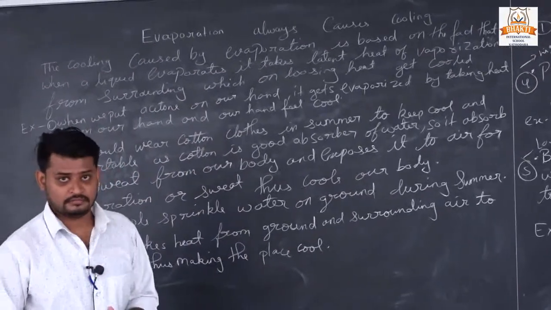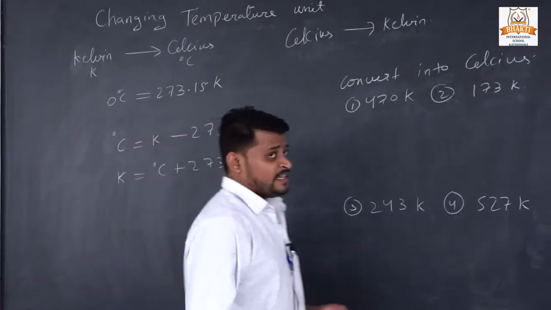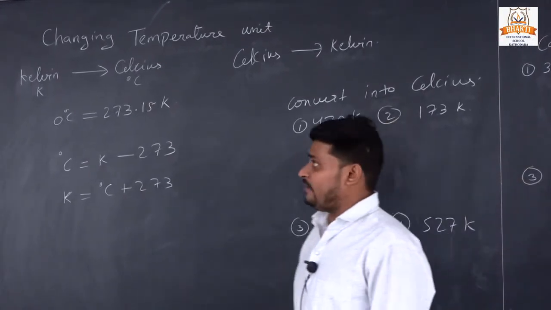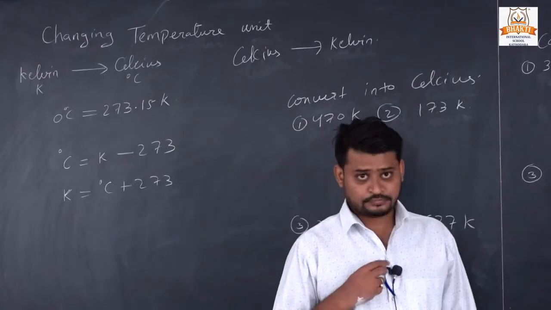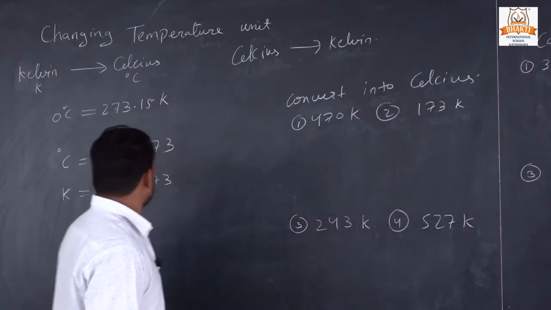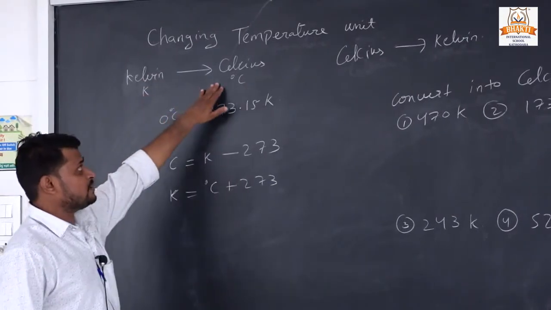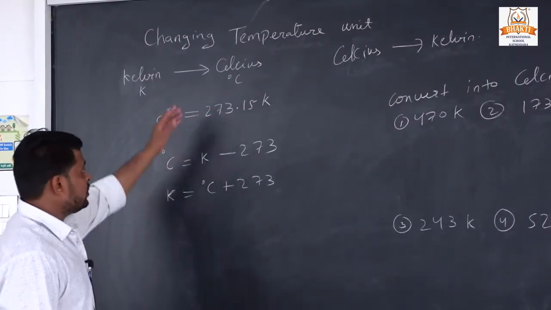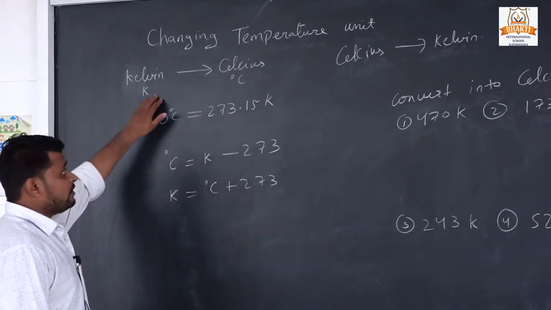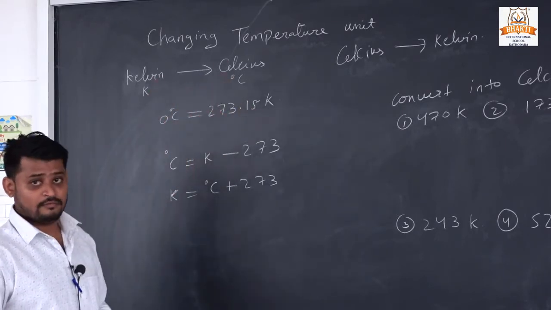So now we are going to discuss how to change Celsius to Kelvin in our next topic. Changing temperature units. Now there are 2 units, Kelvin and Celsius, with which we can measure temperature. We will represent Kelvin with K and Celsius with C. Now in this topic, we will see how to convert Kelvin to Celsius and Celsius to Kelvin.